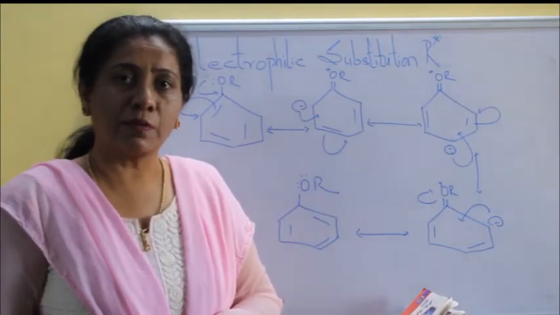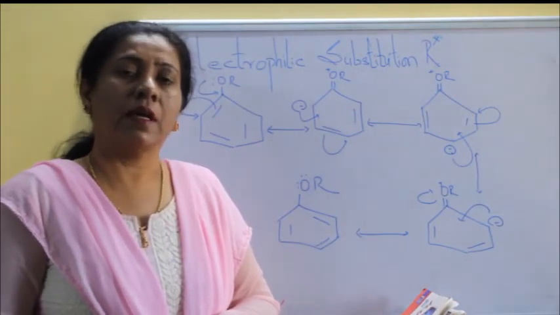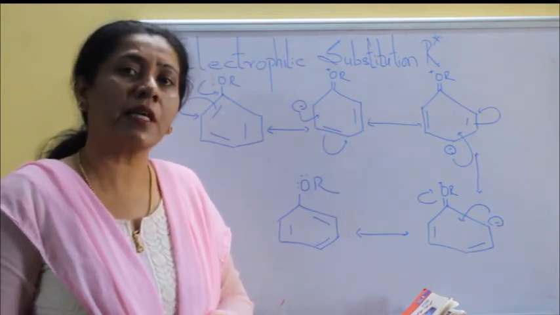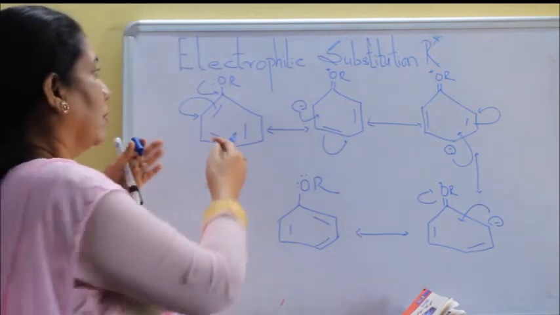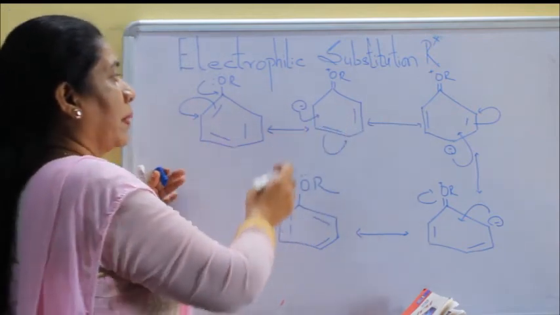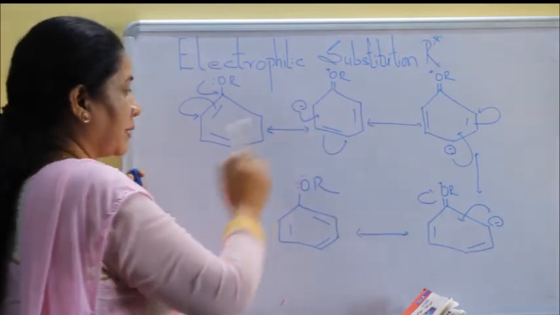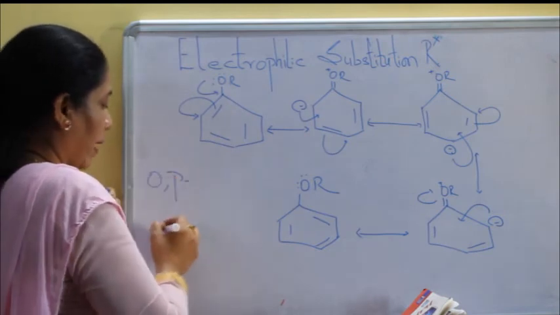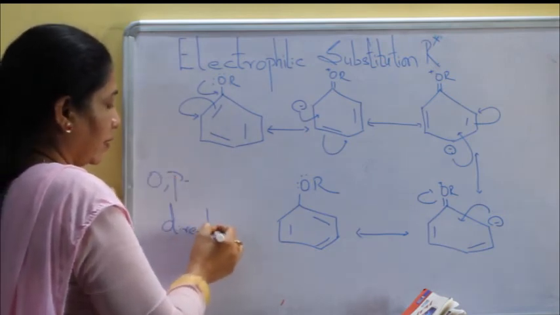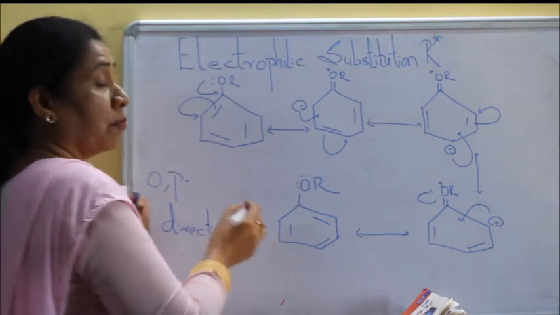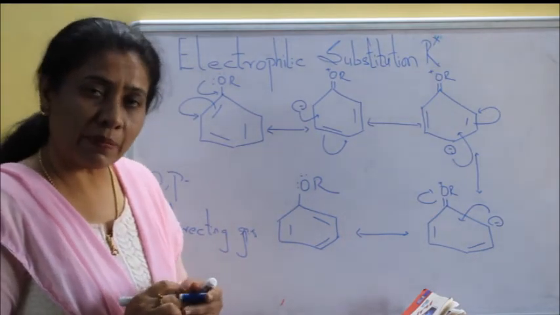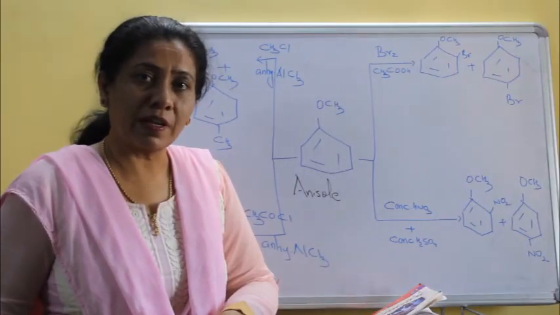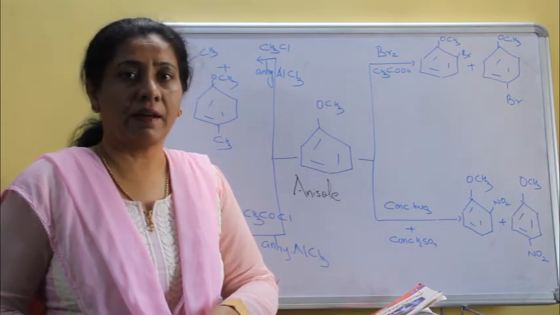The electrophilic substitution reactions of ethers. In alkyl aryl ethers, due to resonance, we check that the negative charge is present at 2, 4 and 6 positions. The resonating structures, the negative charge is on 2, 4 and 6 positions. That means alkyl aryl ethers are ortho-para directing groups. So whatever electrophilic substitution will take place, it will happen at ortho and para position. The examples of electrophilic substitution reactions of alkyl aryl ethers.